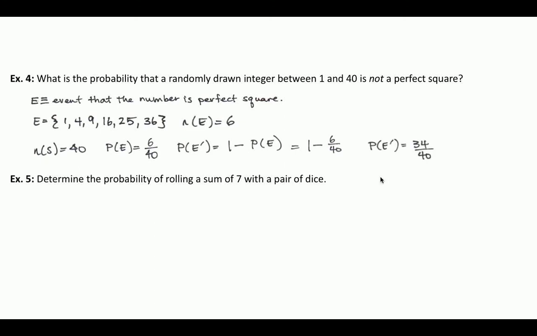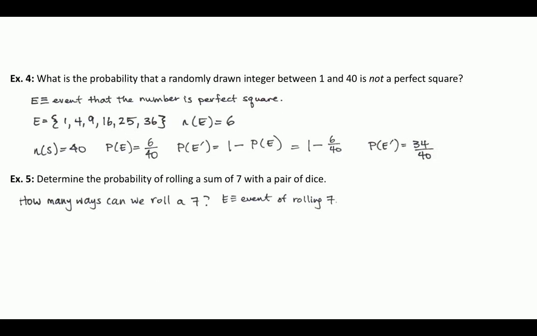So here's another one. Determine the probability of rolling a sum of 7 with a pair of dice. Whenever you're rolling a pair of dice, it's much easier to use a method where you make a 6x6 grid, because we want to know how many ways we can roll a 7. If we start thinking about it, you could roll a 1 and a 6. You could roll a 3 and a 4. You could roll a 5 and a 2.